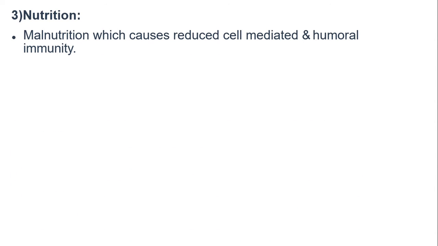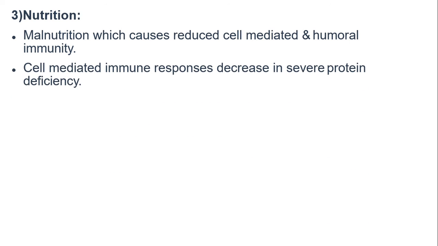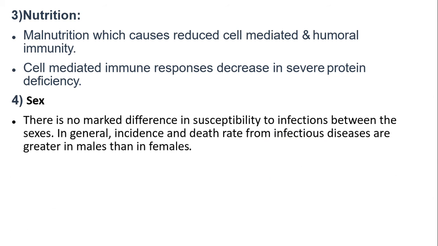Nutrition. Malnutrition causes reduced cell-mediated and humoral immunity. Cell-mediated immune response decreases in severe protein deficiency. For sex, there is no marked difference in susceptibility to infections between the sexes in general. Incidence and death rate from infectious disease are greater in males than in females.